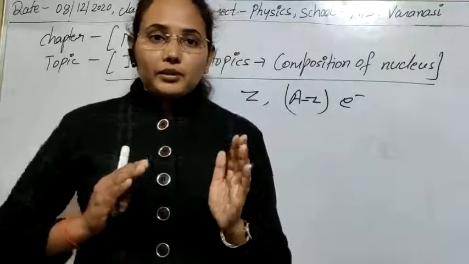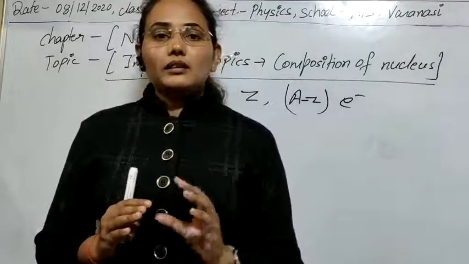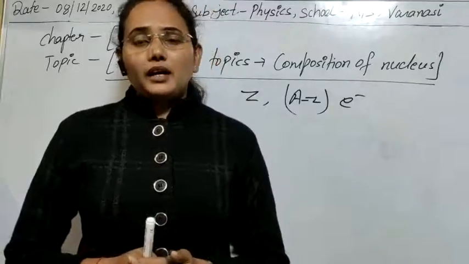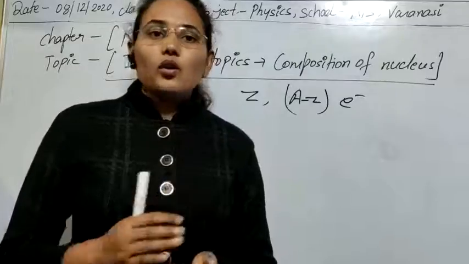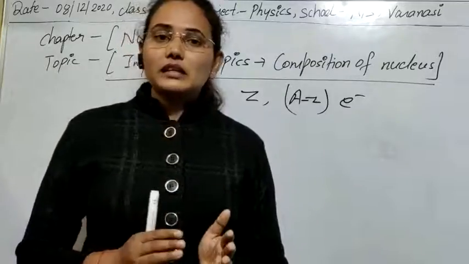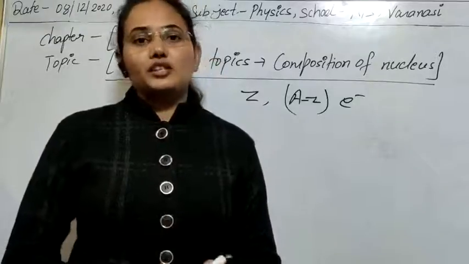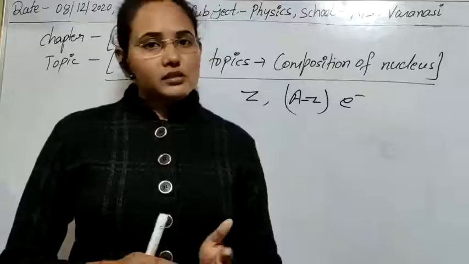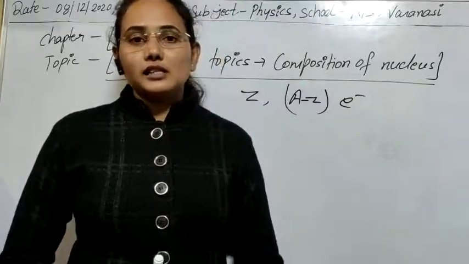And when the energy of electron is calculated, it comes out to be nearly 2 to 3 to 4 mega electron volt only. So with this energy, electron cannot exist in the nucleus. First the reason is that electron has not sufficient energy to exist in the nucleus. So the electron proton hypothesis was totally failed due to this reason.